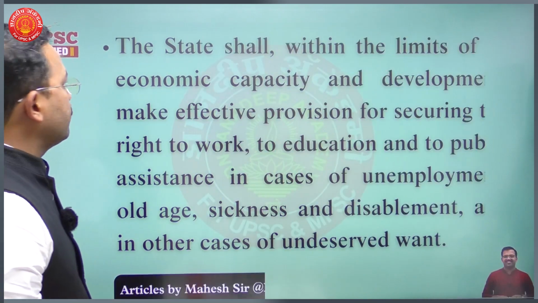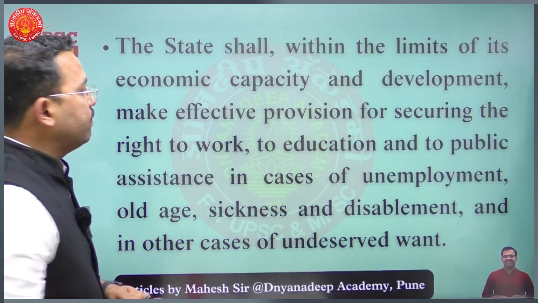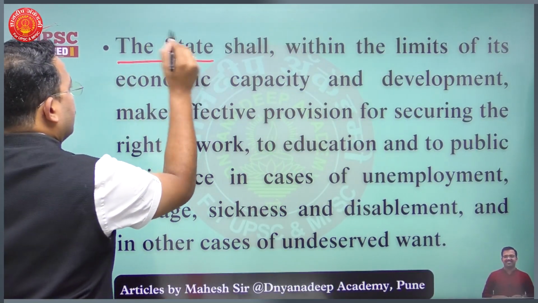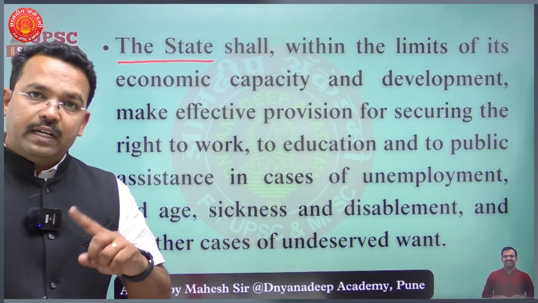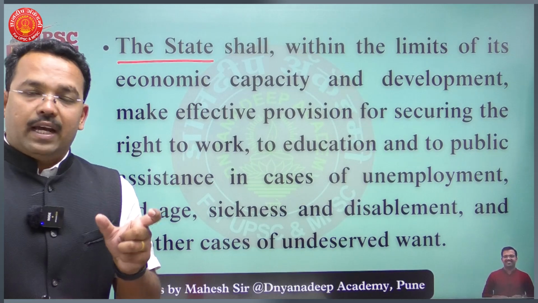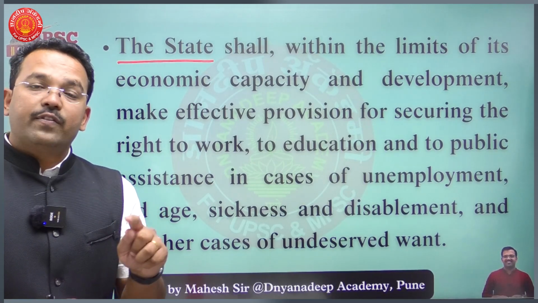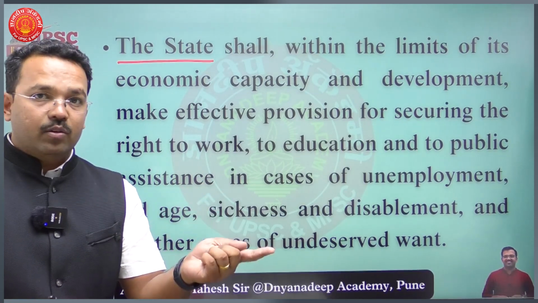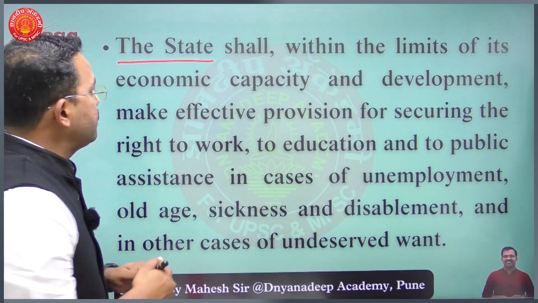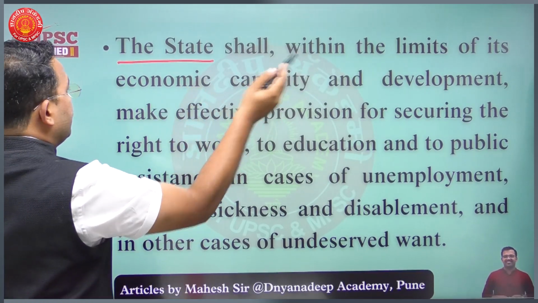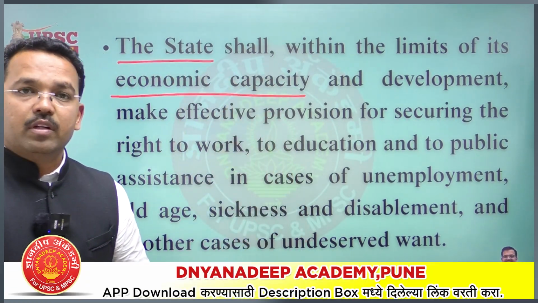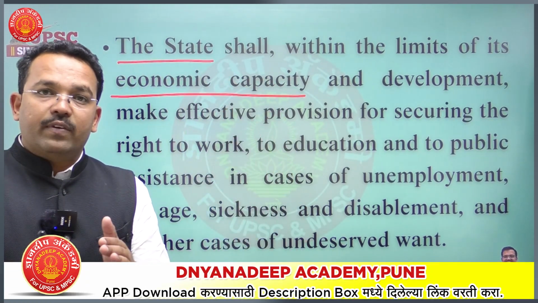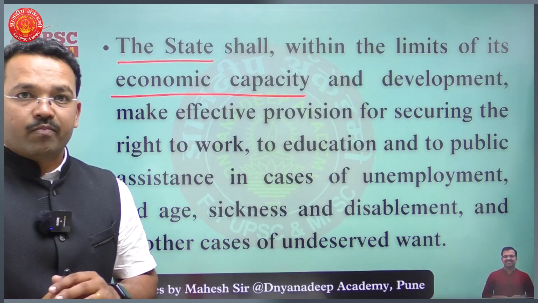Let's try to understand. So here the article starts with "the state". So basically, state is the word which we have studied in Article 12 of the Indian Constitution. We are carrying this definition of state from Article 12 for Article 36 also. So here Article 41 says the state shall, within limits of its economic capacity, means while making government schemes, the state should also look after its economic capacity.